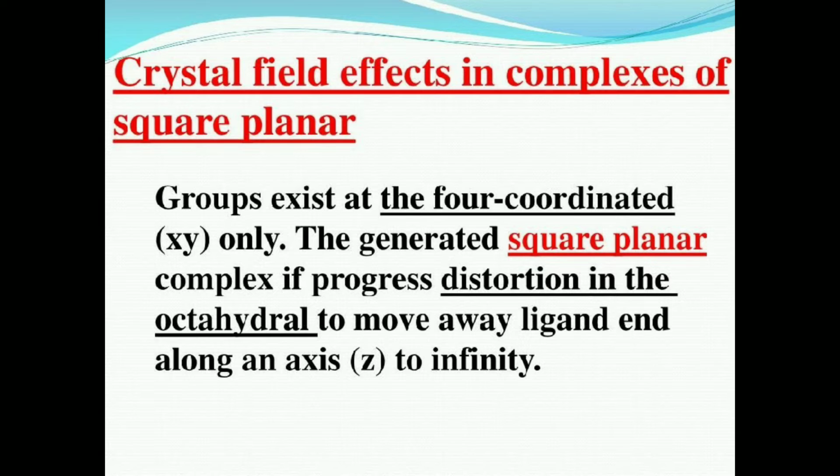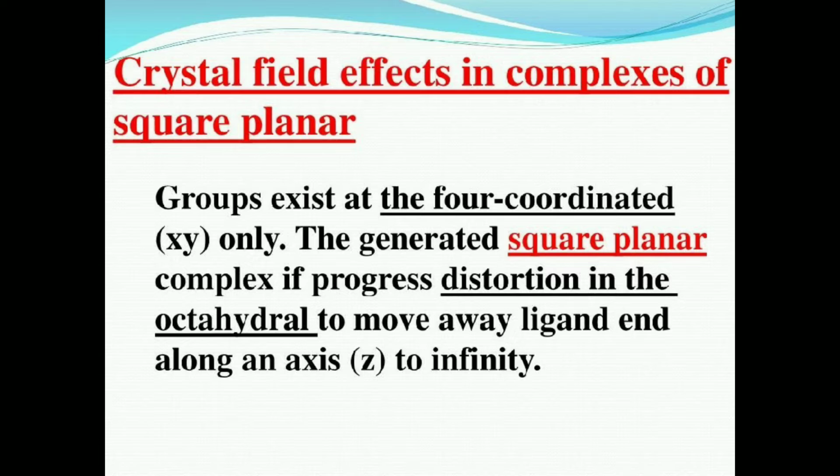The reason perhaps was the satisfactory explanation by VBT of the properties of complex compounds, like structure and magnetic susceptibility, in which chemists in those days were more interested. In 1951, some theoretical chemists applied CFT to interpret spectra of transition metal complexes.